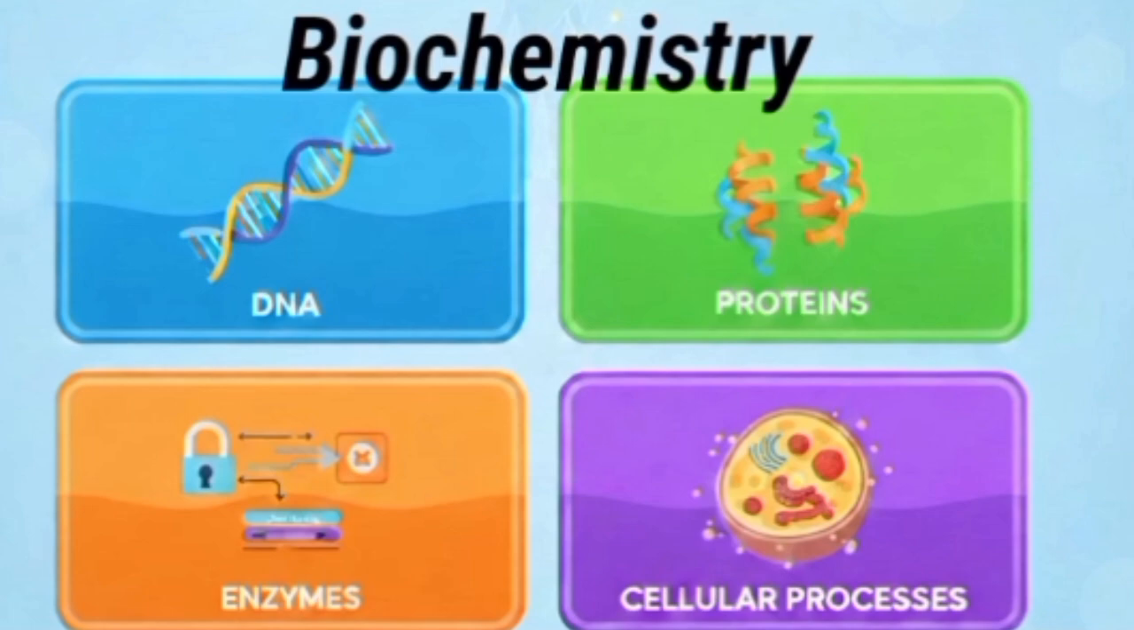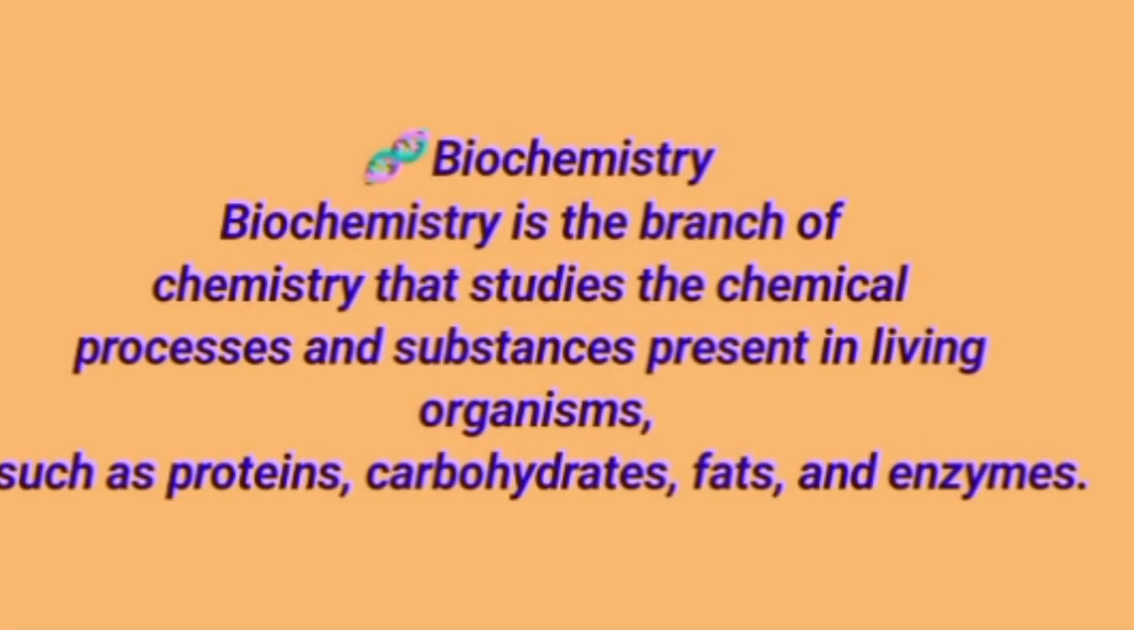We will start with biochemistry. As the name indicates, in this branch we discuss the bio. Bio means living things, animals and plants, their structure, their formation. And in chemistry we study chemical reactions. So in this branch we study the chemical reactions and chemical processes occurring in living things like plants and animals.